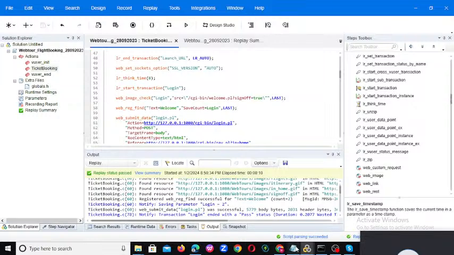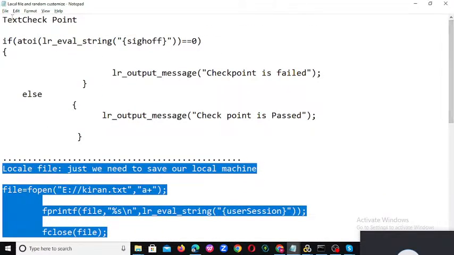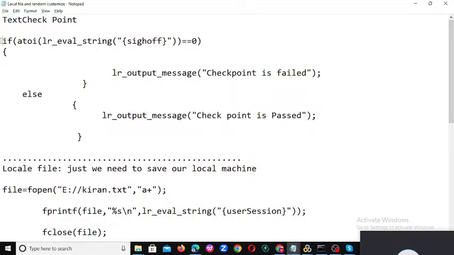So if you go to the right, this is the if else condition. atoi means string to integer, whatever may be there will be converted from string to integer.